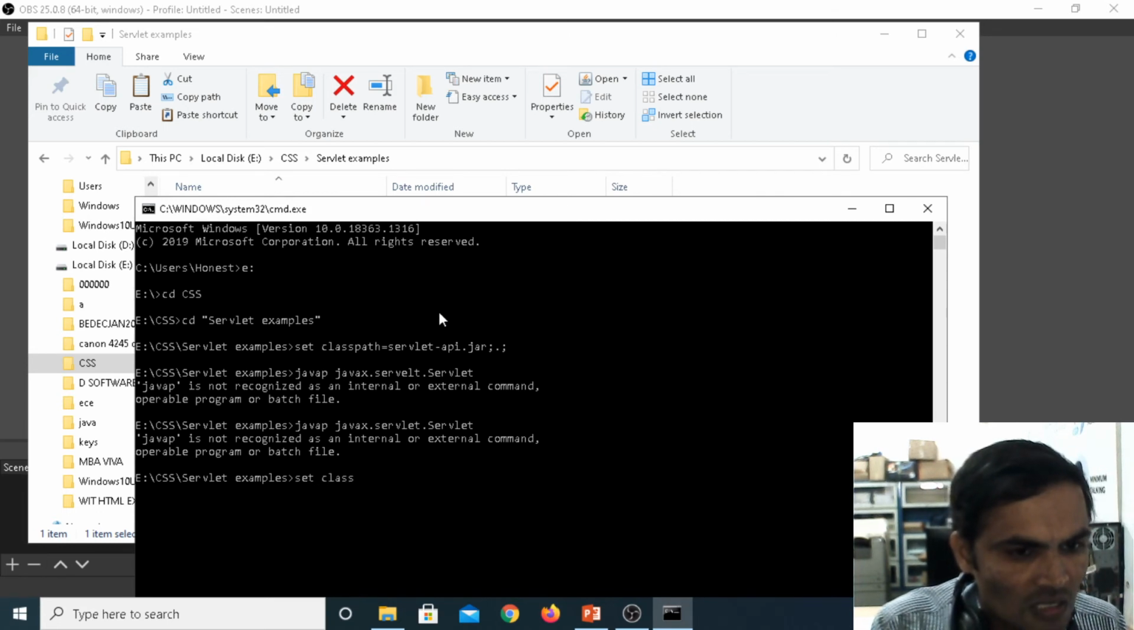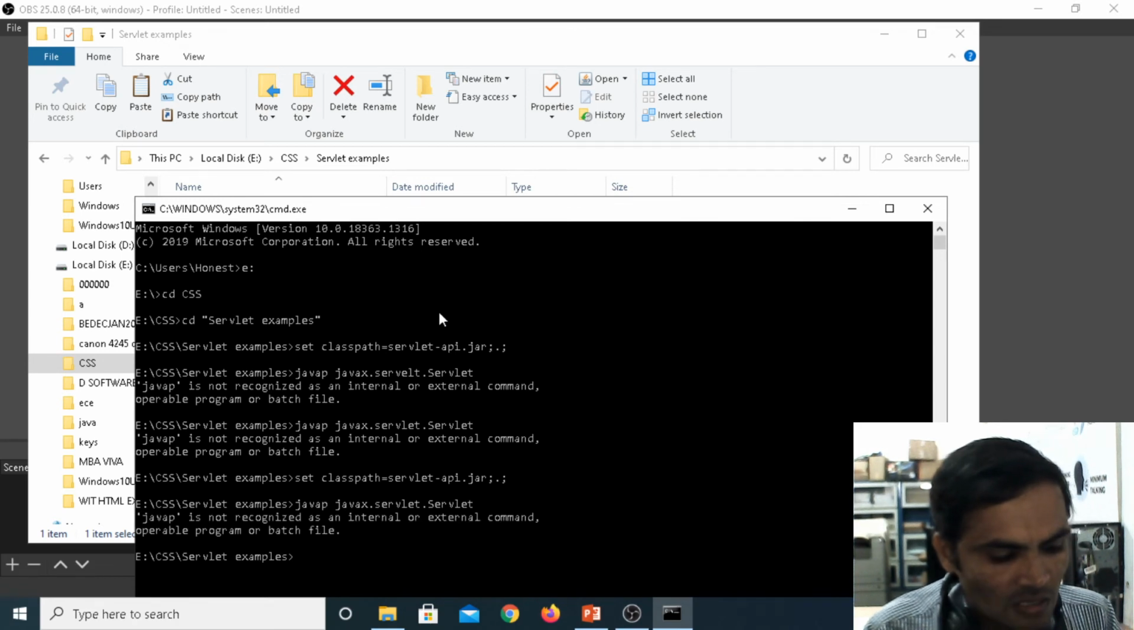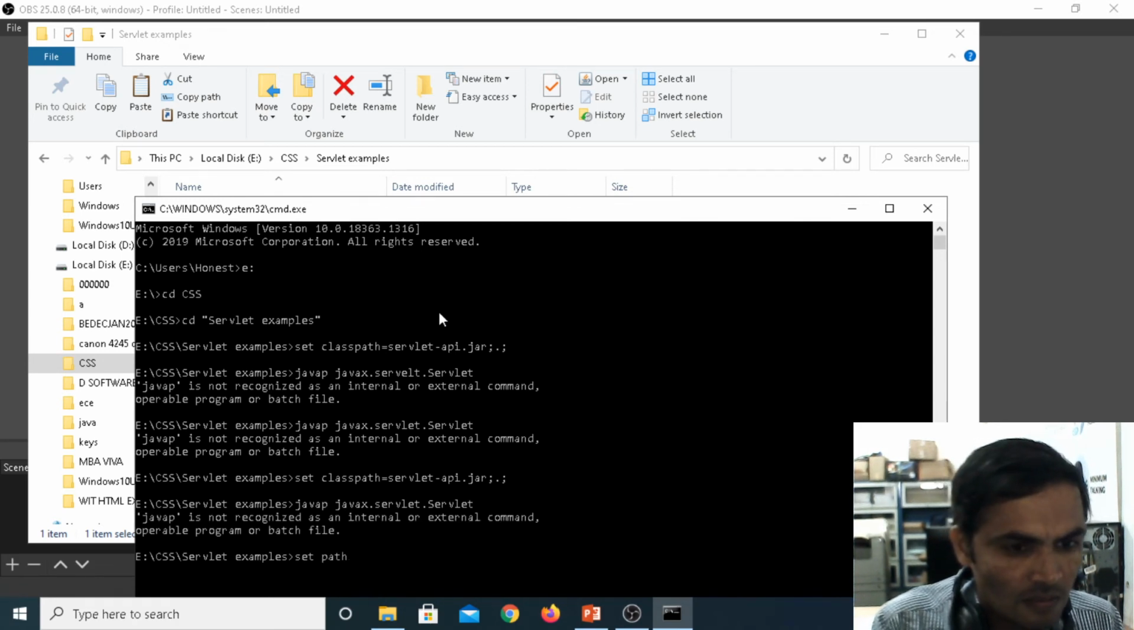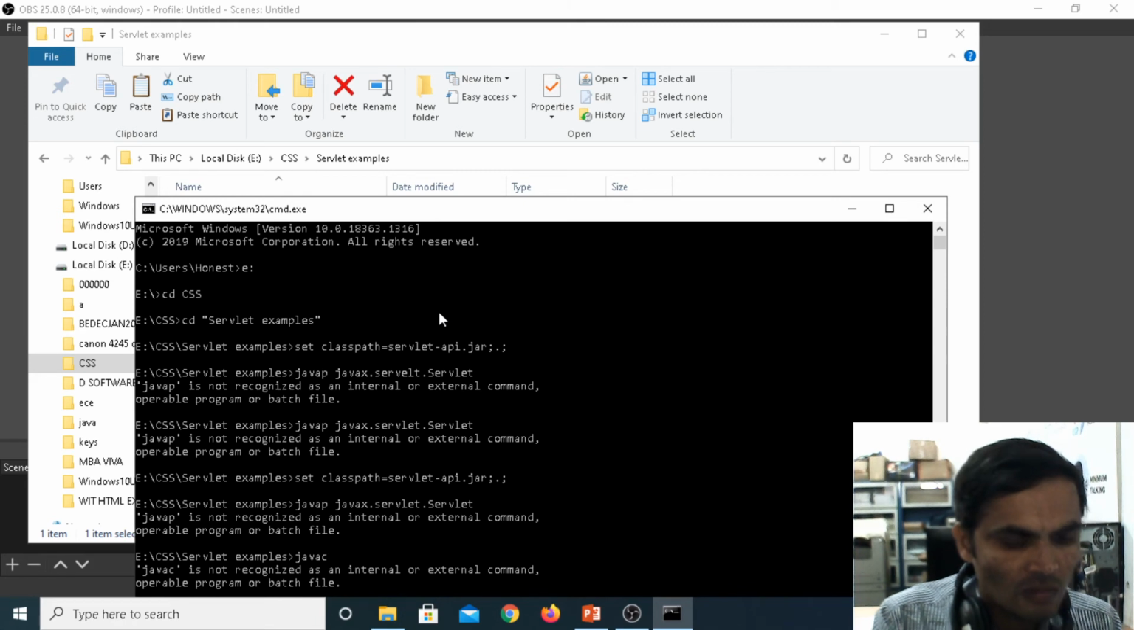Set class path Servlet API jar, javap javax.servlet.Servlet. Once we run it, we can see the path is not set for javac. It means for your system the path is not set. Set path.